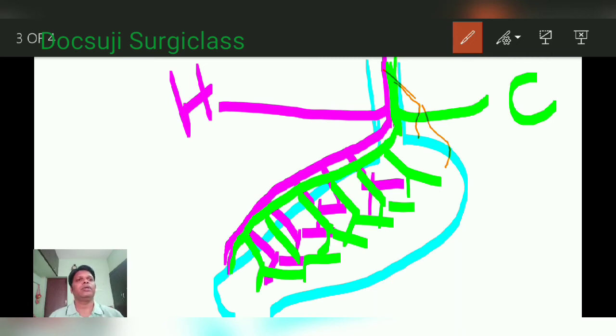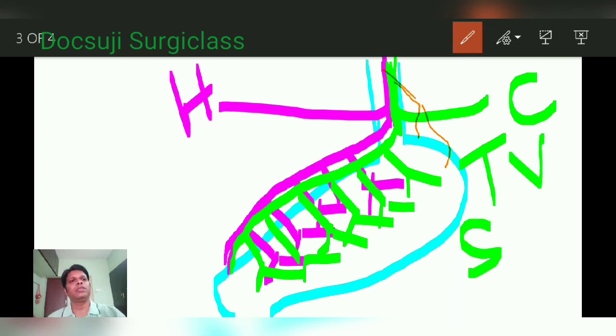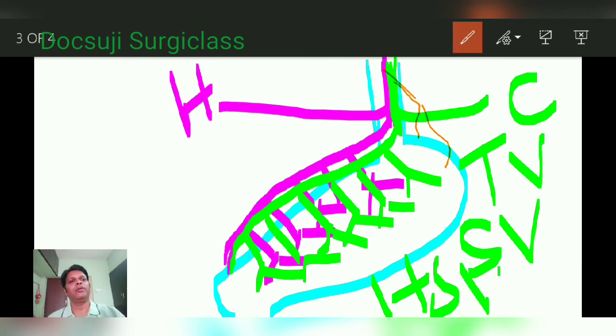Next we are going to discuss vagotomy. Vagotomy means cutting the vagus nerve. There are three types of vagotomy: one is called truncal vagotomy, next is selective vagotomy, and next is highly selective vagotomy.